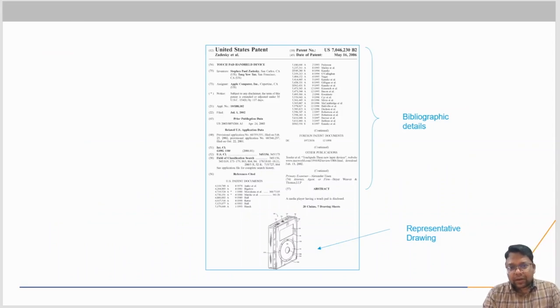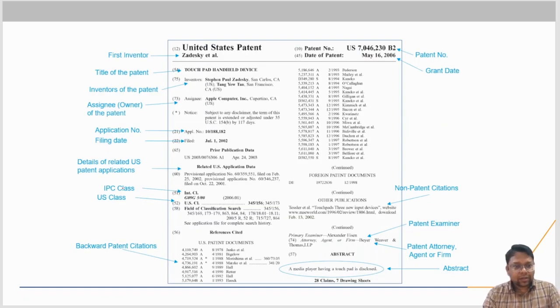This is the US patent application, and I'll flip to another slide. It shows in more detail what we studied. As you can see, all the sections, right? This is the patent number, this is the grant date, this is non-patent citations, this is the patent examiner.